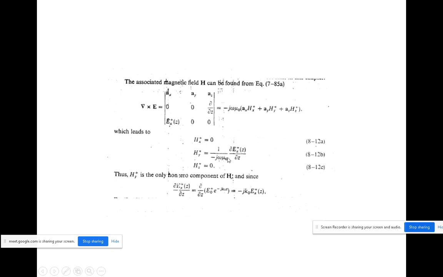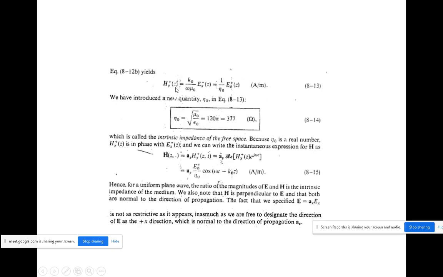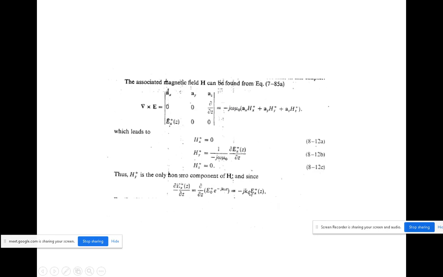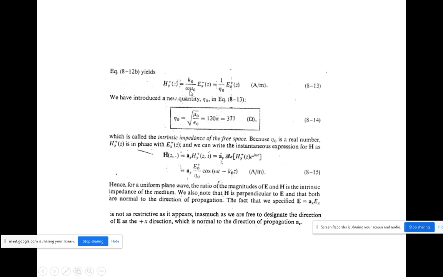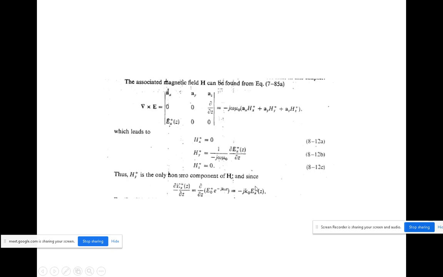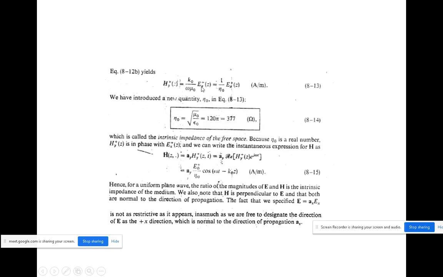So இந்த வேல்யூவை இங்க ரீப்ளேஸ் பண்ணா hy plus of z equal to, இந்த minus j and minus j cancel ஆயிடும். அப்ப மேல நியூமரேட்டர்ல k naught by omega mu naught into ex positive of z இப்படி கிடைக்கும்.